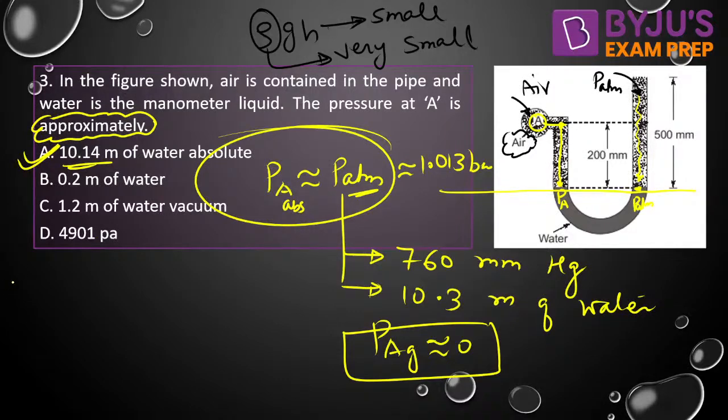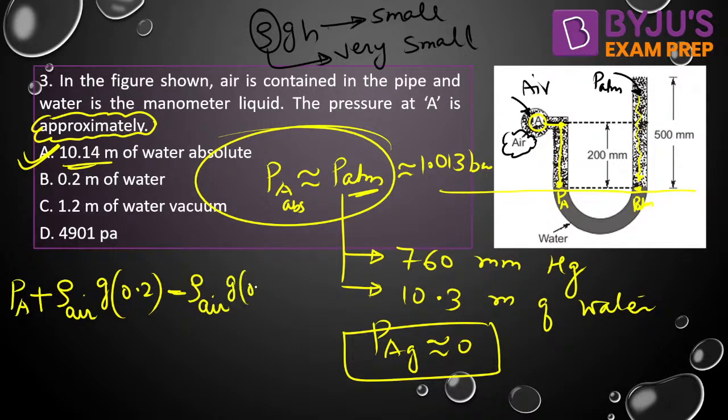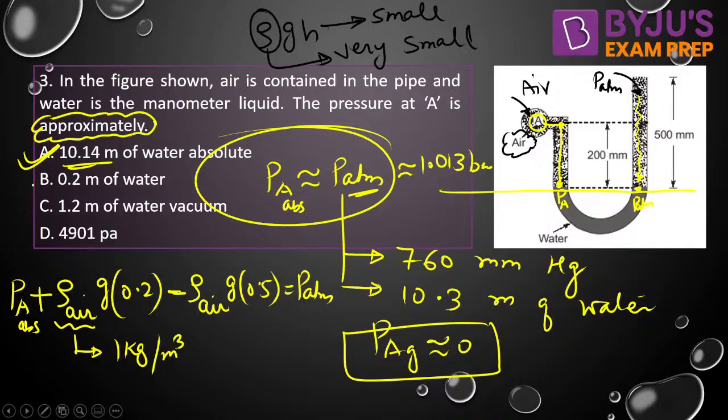Look how to write. You can start from point A. This is PA. We are traveling in air, so we are traveling in downward direction. Density of air into G into 200 mm, that is 0.2 meter. We have reached here. We can jump from here to here. Minus, we are traveling again in air, so density of air into G into 0.5 is equal to PATM. That will give you the absolute. So if you put the density of air as almost 1 kg per meter cube, then your answer will be almost similar to option A, isn't it?